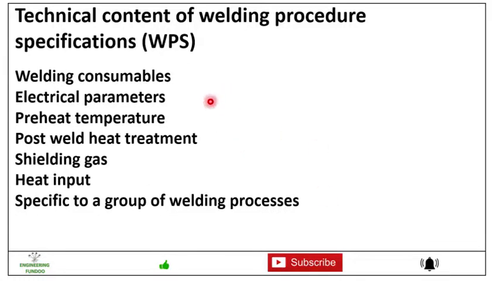And then also welding consumables, electrical parameters, preheat temperature, post weld heat treatment, sealing gas, heat input specific to a group of welding processes. That means according to ISO there are some groups of processes, and for each process there are some specific requirements which are to be mentioned in the technical content of the welding procedure specification.